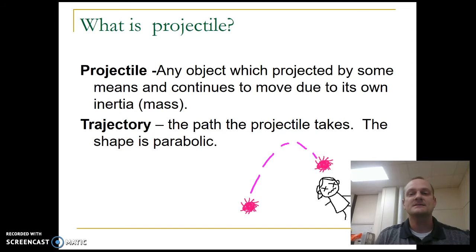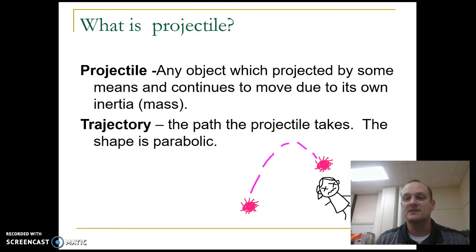A projectile is any object which is projected by some means and continues to move due to its own inertia, or due to its own mass. Once you let go of it, it's flying through the air. There's nothing else acting on it. There's no rocket attached to it. There's no parachute on it. Whatever it is, it's just flying through the air on its own.